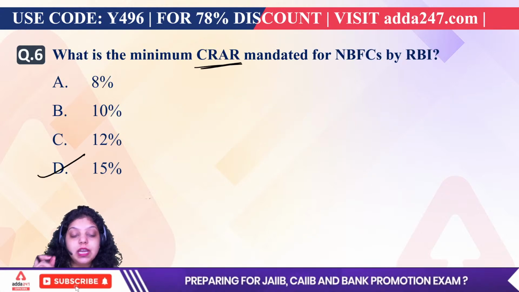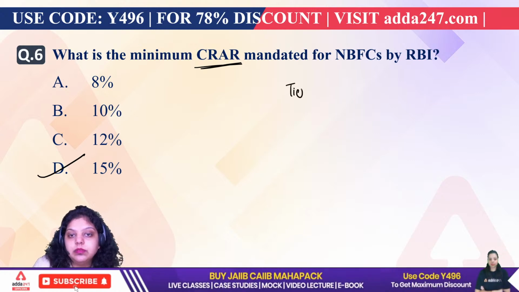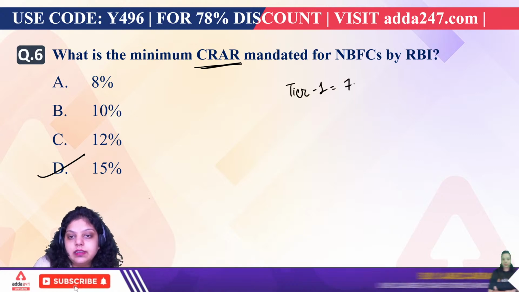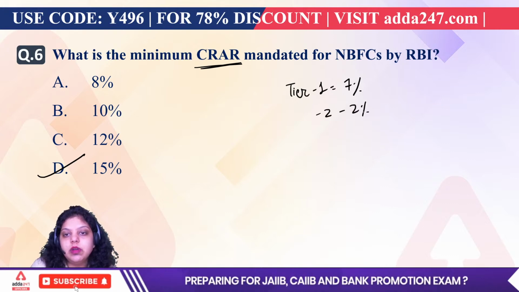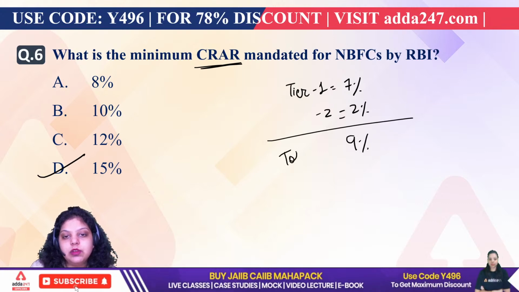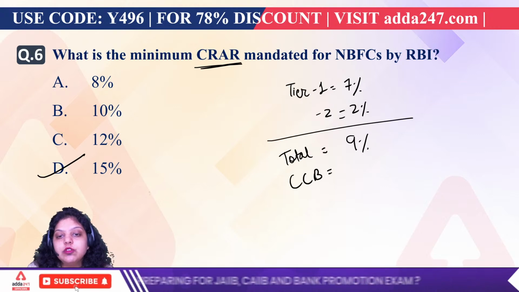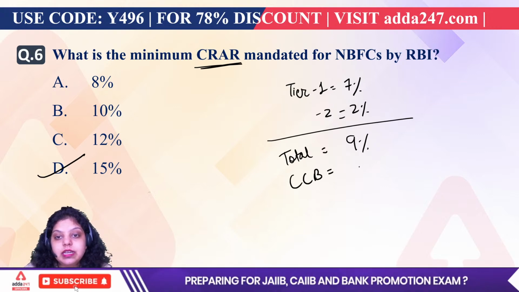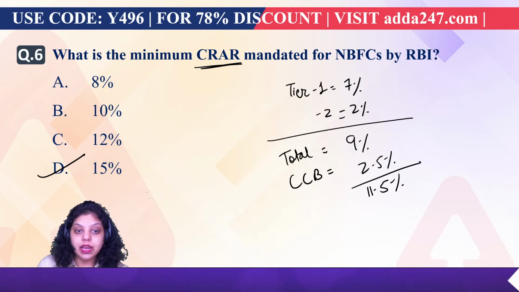If we talk about CRAR now, first of all, in Tier 1 capital, it has said 7% you have to maintain. In Tier 2 capital, it has said 2% you have to maintain. So the total capital will be 9%. But then in Basel 3, we have introduced the capital conservation buffer, that is 2.5. So including the capital conservation buffer, the banks have to maintain a CRAR of 11%.